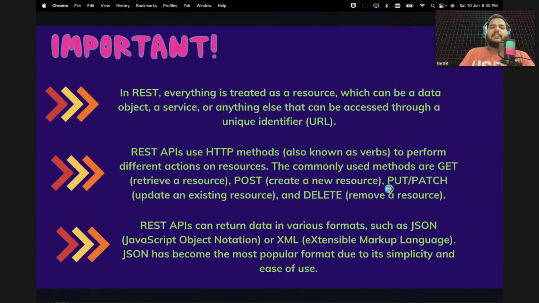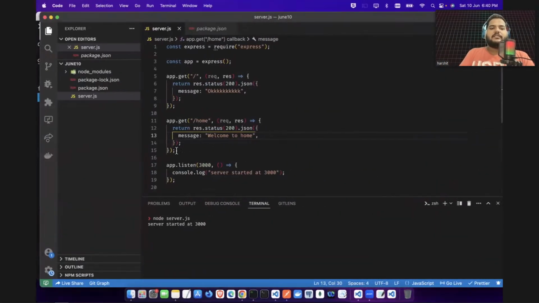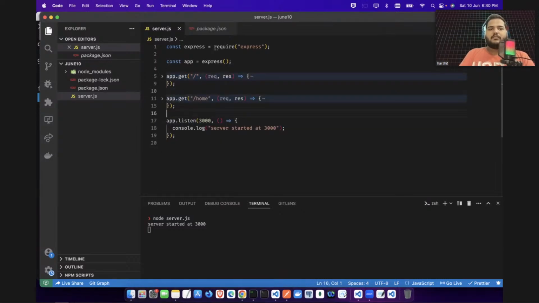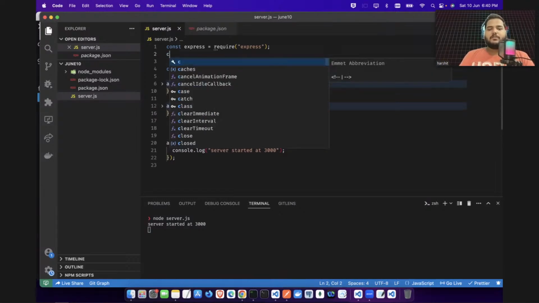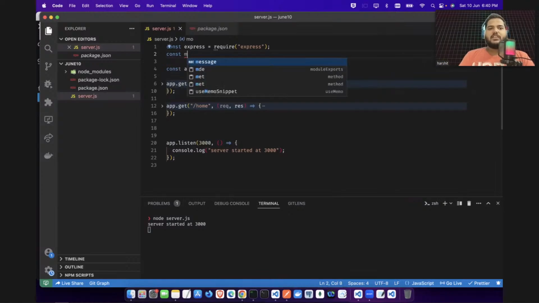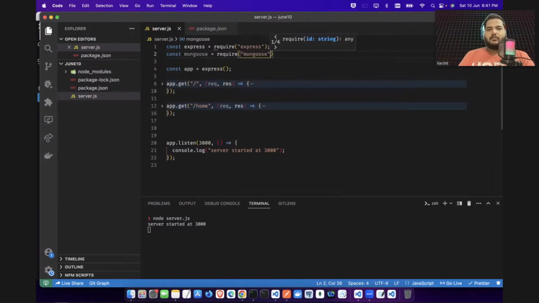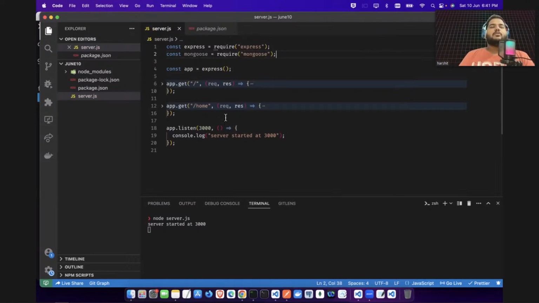So let's set up the database. How will you set it up? That is very simple. I will just delete this code. As of now, I can delete it or comment it out, or let's not do anything, just keep it here and minimize this code. Now let's set up the database. For the database, you remember I installed the mongoose package. So I will say mongoose equal to require mongoose. Mongoose will help me connect with the database.